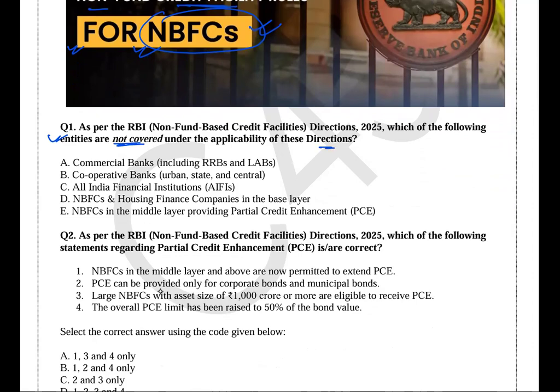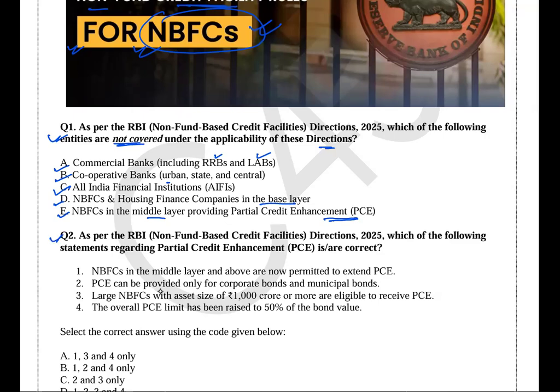Okay. So the first option is commercial banks, including the RRBs, regional rural banks, and local area banks. Second, cooperative banks, all the three: urban, state as well as central. Then all India financial institutions, all the 5 AIFIs. Fourth, NBFCs and housing finance companies in the base layer. And the fifth, NBFCs in the middle layer providing partial credit enhancement. You need to answer, it's a very easy question, in the comment section, which is not being covered under this direction, right?